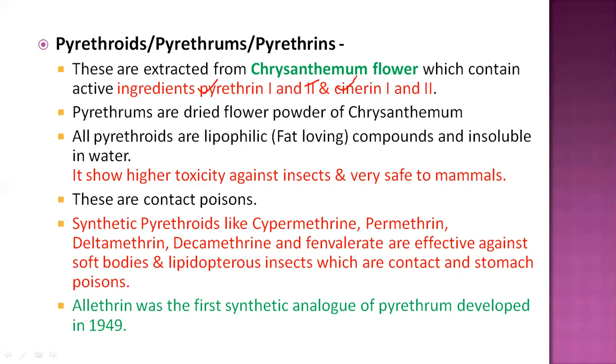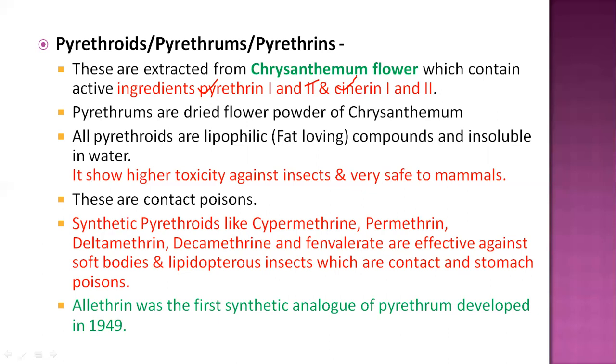Why? Because all pyrethroids are lipophilic, called fat loving compounds, and are insoluble in water. All these pyrethroids also show higher toxicity, that means they are highly effective against various insects, and are also very safe to mammals. And these are contact poisons that act through contact when applied on the pest.